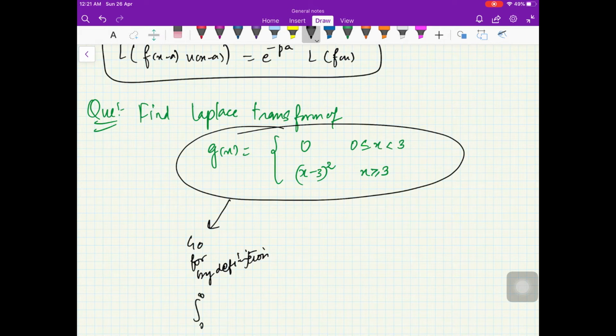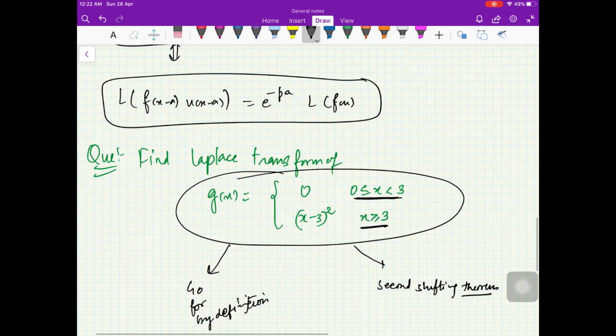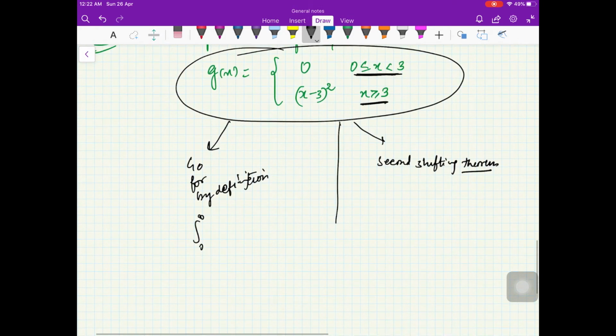Finding the Laplace transform, we have done using the definition, where you write it as 0 to infinity, then break it into 0 to 3, and then 3 to infinity. Another way is you can use the second shifting theorem. That will make your life easy, right? And for the second shifting theorem, you already have an idea that you need to write your function in terms of the unit step function, and that we have already learned.